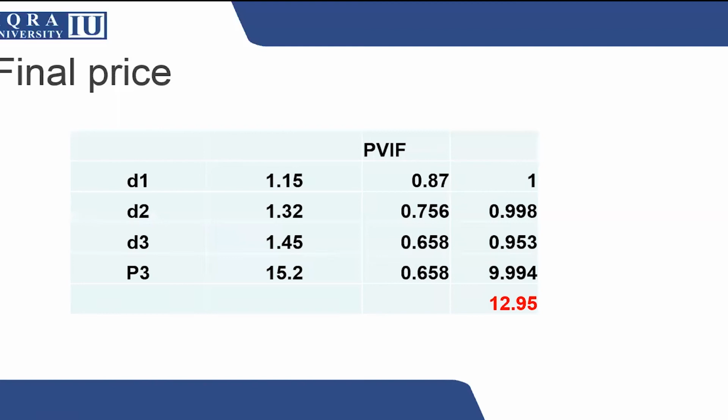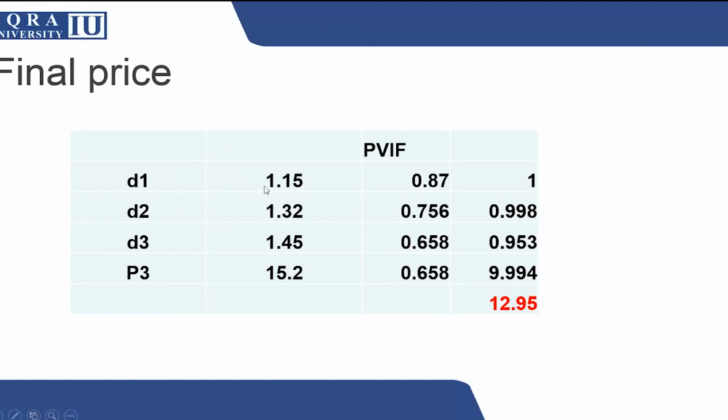Now this is the actual work as we discussed at the initial stage of the supernormal growth model, that when the dividend is fluctuating, you will calculate the dividend for all the years when it is fluctuating, and once it is going to be constant, at that year you will calculate the price, and then you will calculate the present value of all the cash flows you are receiving from the company in terms of dividend as well as in terms of price.